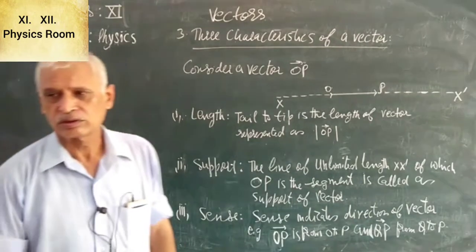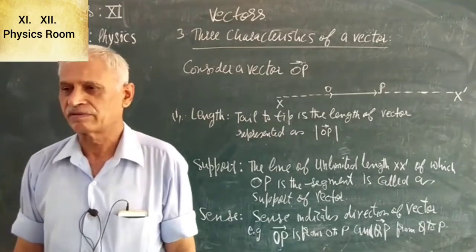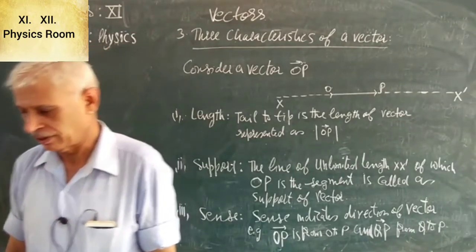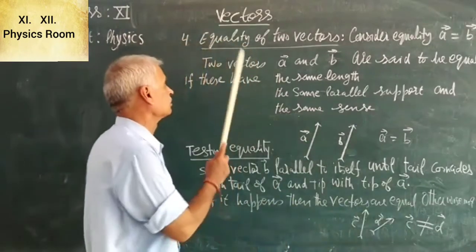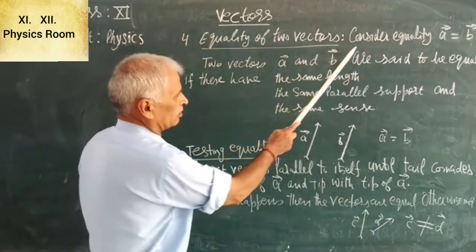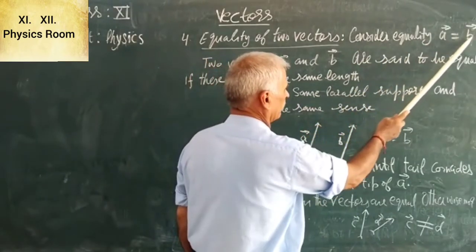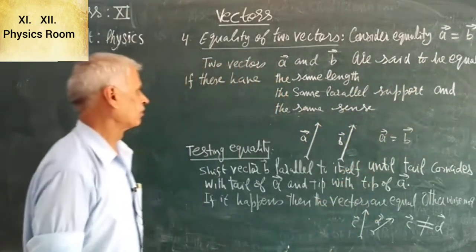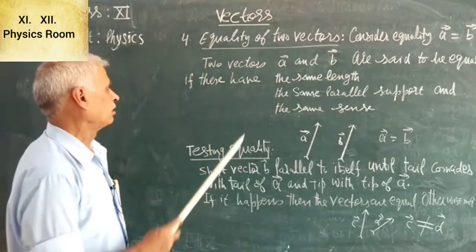Now we go to the next, equality of two vectors. Consider vector A is equal to vector B. Now how can we say vector A is equal to vector B?